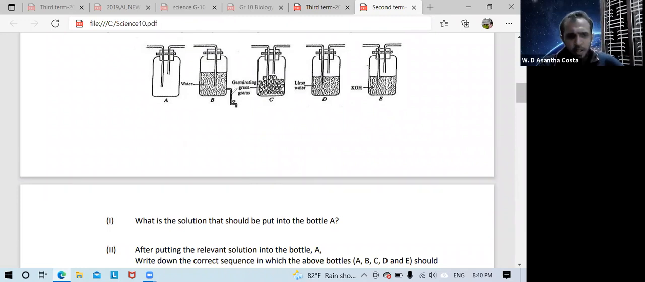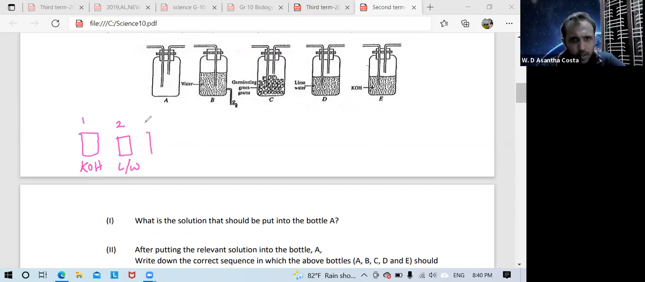Now, if I remind you, in your textbook the order is: the first bottle contains KOH. This is the first one. Second bottle, lime water. Third one, the living organism, that is a frog. Fourth one, also lime water. Fifth bottle contains water.